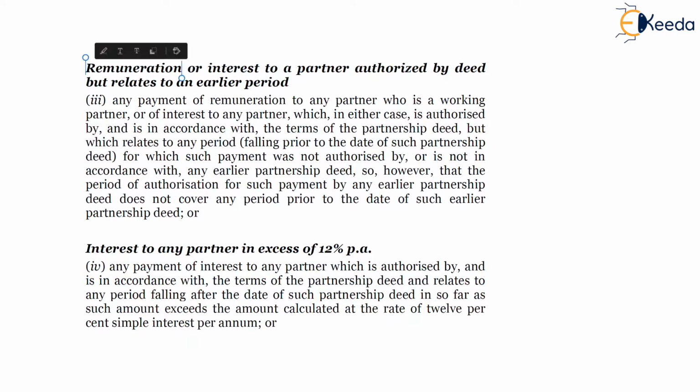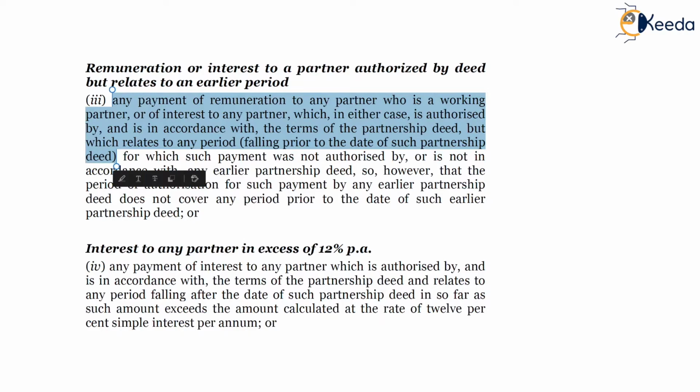Clause 3. Remuneration or interest paid to a partner authorized by the deed but relating to an earlier period will be disallowed. Any payment of remuneration to any partner who is a working partner, or interest to any partner, which in either case is authorized by and is in accordance with the terms of the partnership deed, but which relates to any period falling prior to the date of the partnership deed.